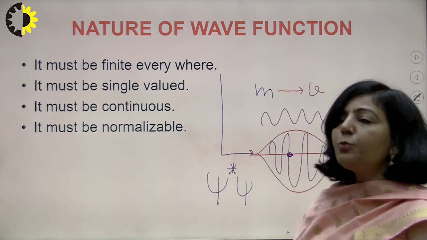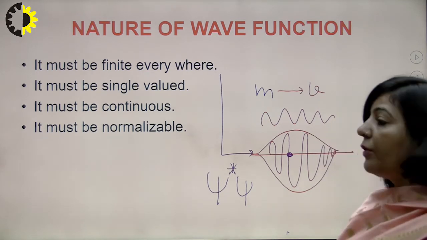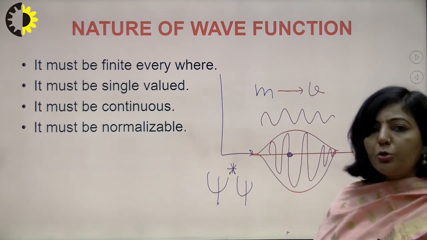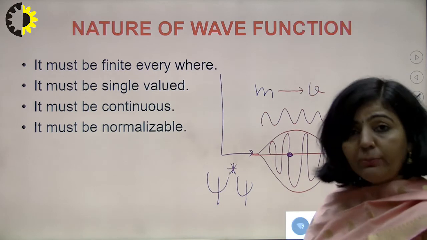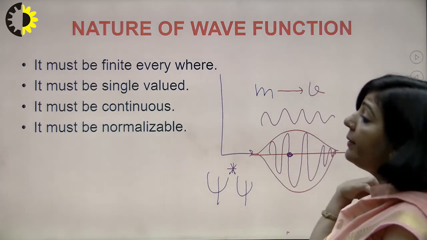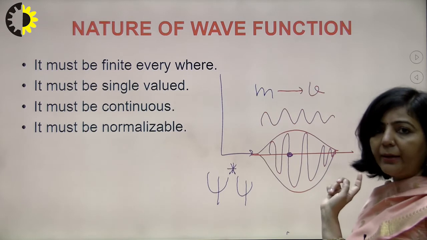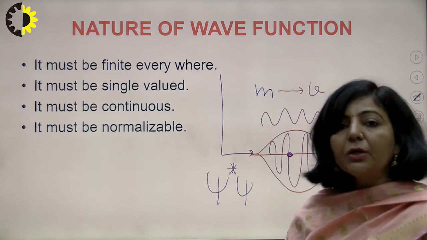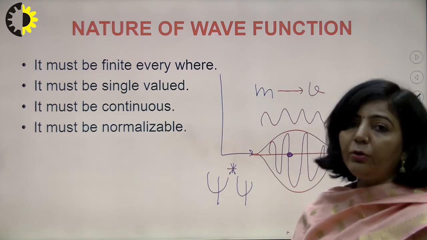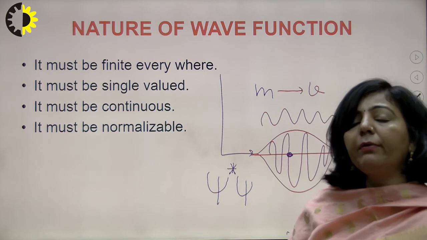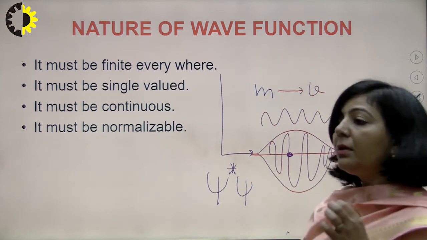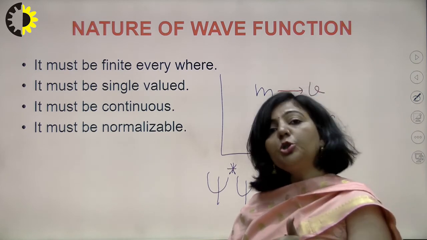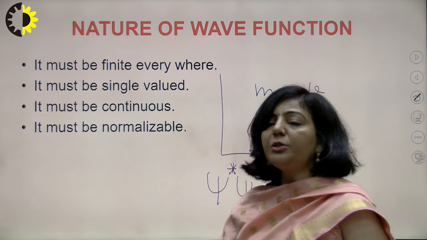And the last point associated with the wave function is that the wave function must be a normalizable function. As I mentioned in the last slide, normalization means since the particle definitely exists within this wave packet, the total probability of finding the particle should be 100%, or in terms of 0 and 1, you can write it as 1. It means within the limits, that total probability of finding the particle must be 1; the wave function must be normalizable, satisfying this normalization condition.